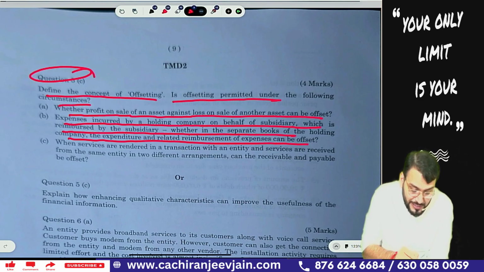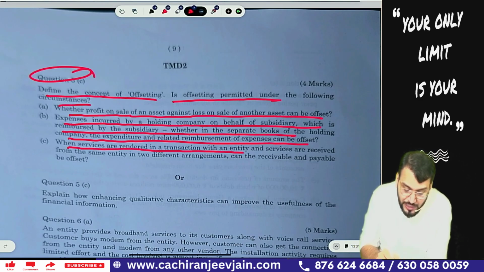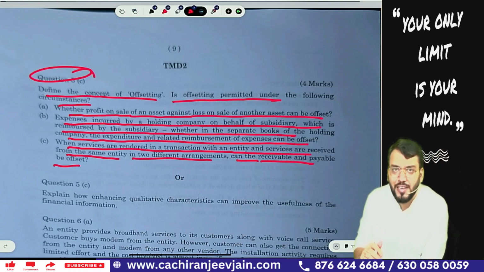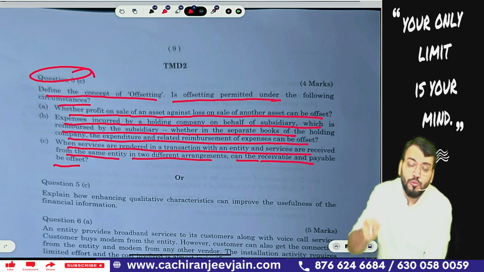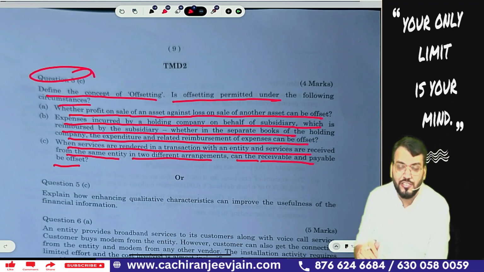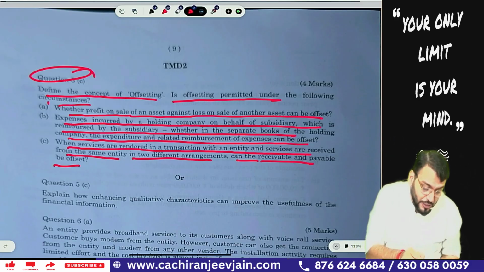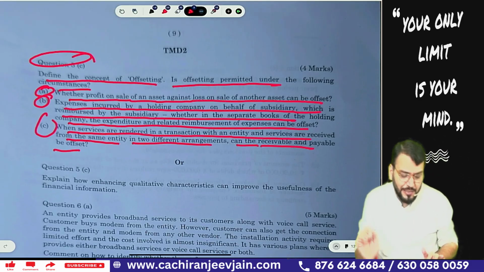Correct? Where services are rendered to an entity and services are received from the same entity in two different arrangements, the receivable and payable can be offset, because these will be a financial asset and financial liability as per Ind AS 32. Yes, it is allowed if the two conditions are satisfied. If those two conditions are satisfied, it will be allowed, otherwise not allowed. So you can write down in detail.